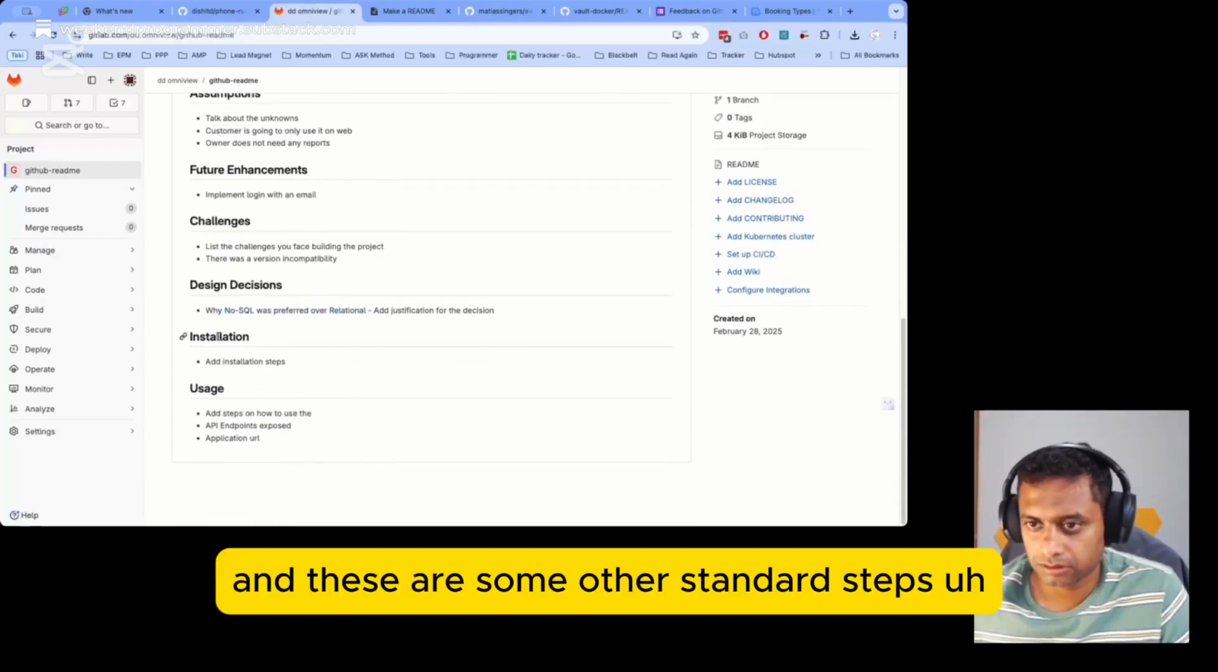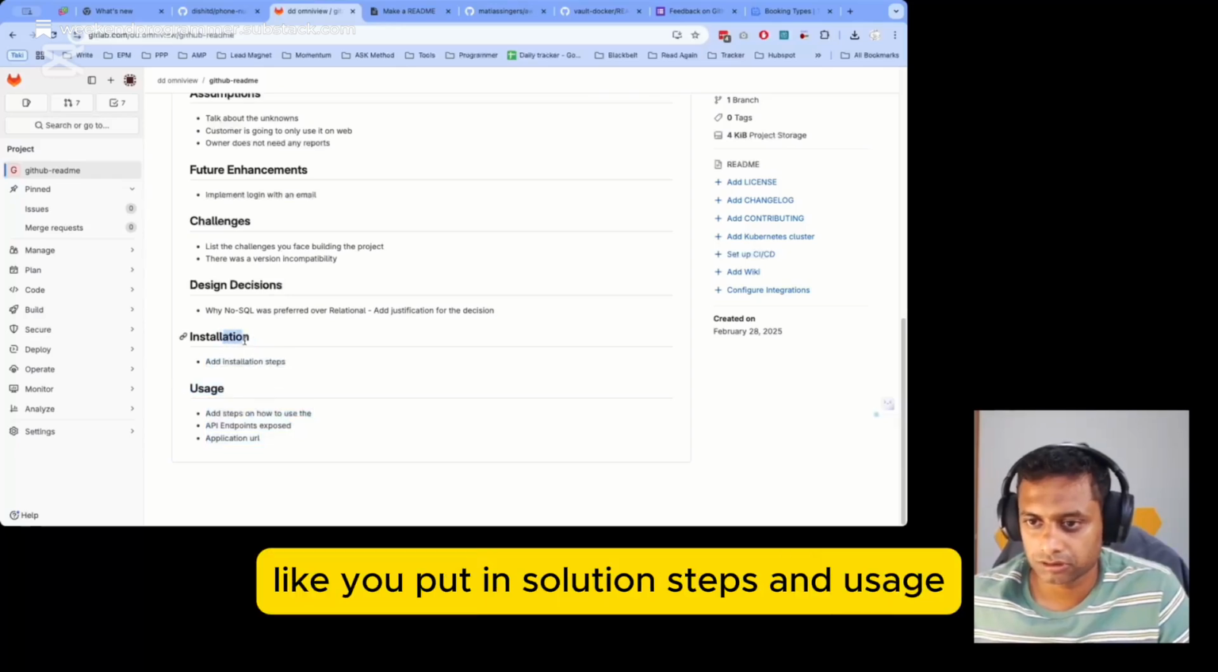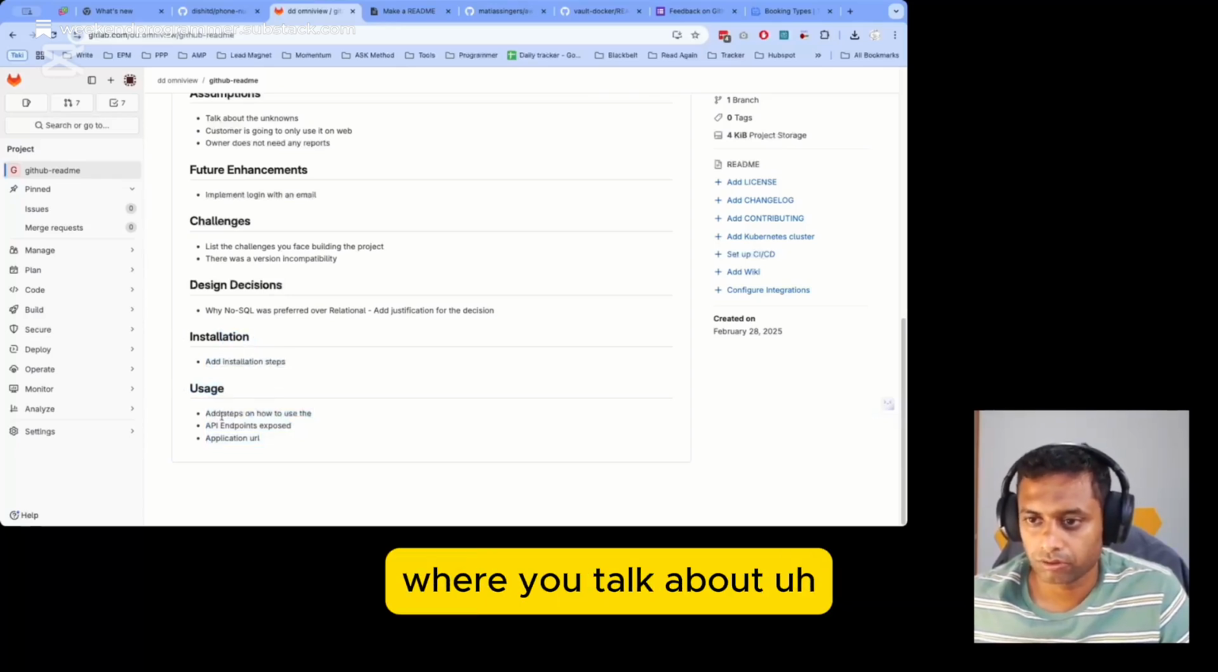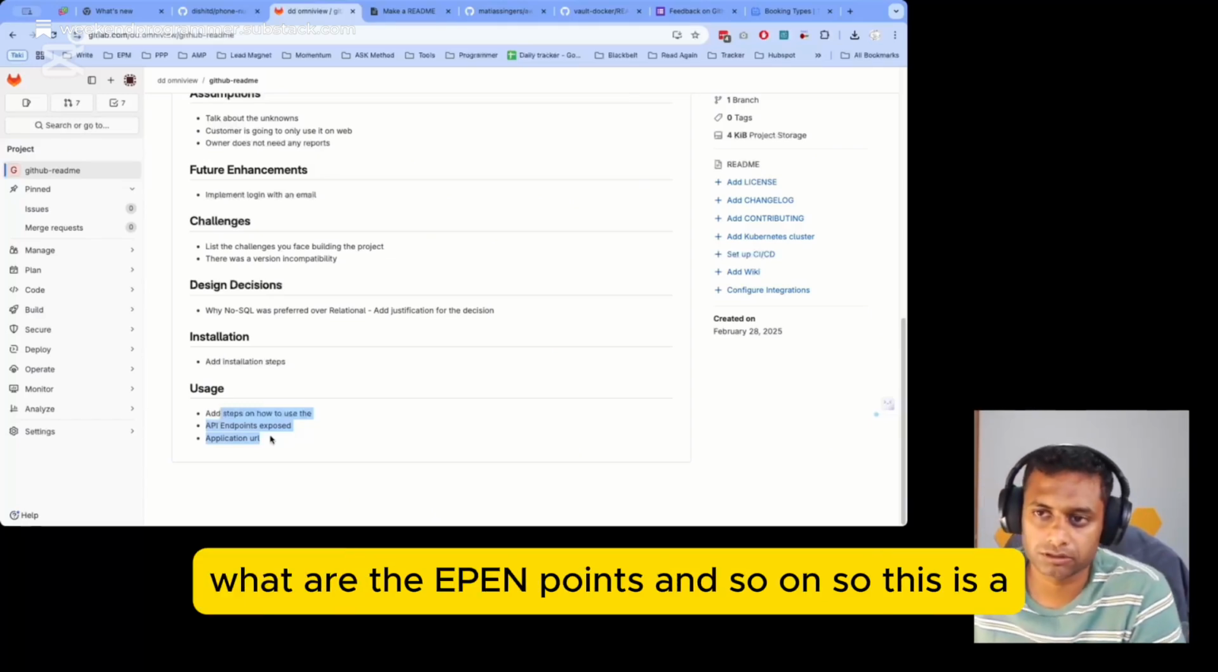And these are some of the standard steps for any README. Like you put installation steps and usage, where you talk about what the steps are, how to use it, what the API endpoints are, and so on.